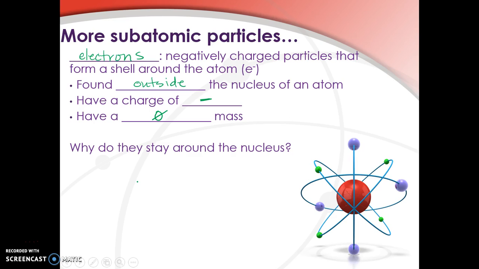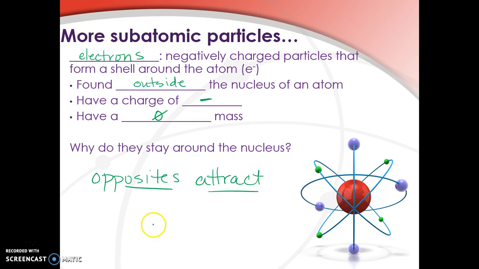If they're extremely light and have no mass in comparison, why do they stay around the nucleus? The reason is that opposites attract. If nothing else gets you through this class, remember, opposites attract.